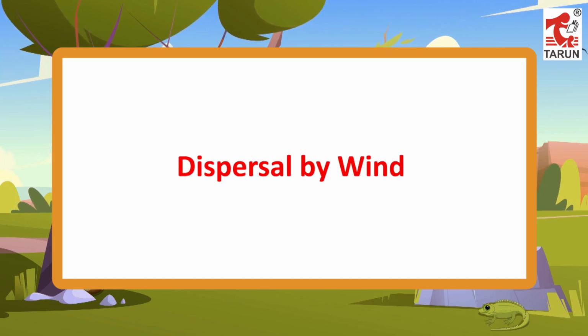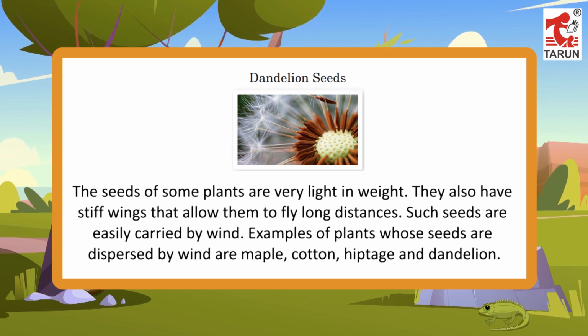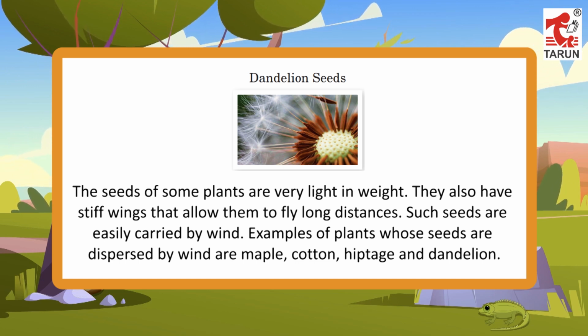Dispersal by wind. The seeds of some plants are very light in weight. They also have stiff wings that allow them to fly long distances. Such seeds are easily carried by wind. Examples of plants whose seeds are dispersed by wind are maple, cotton, hyptage and dandelion.